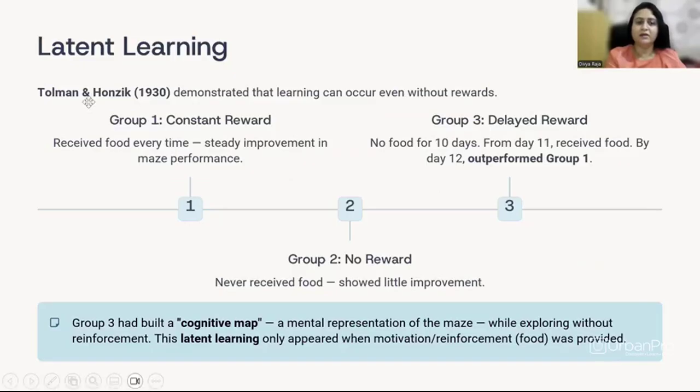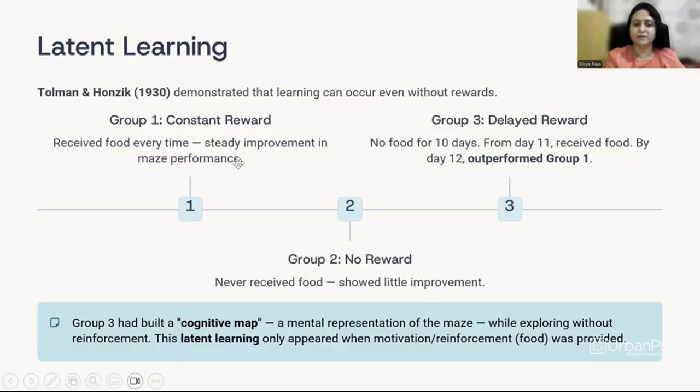Latent learning was demonstrated by Tolman and Honzik, and they said that learning can occur even without rewards. In their experiment, they had three groups of rats and they had a maze. They made the rats run in the maze, and at the end of the maze, there was a reward in the form of food for the rats. So group one received constant rewards.